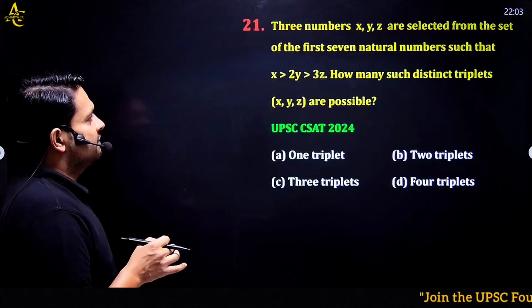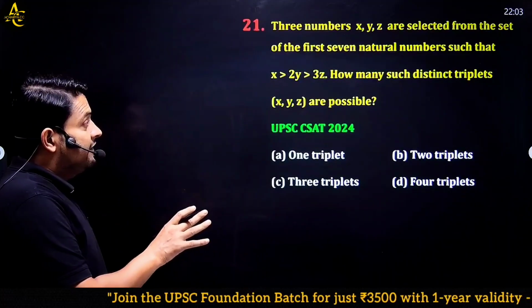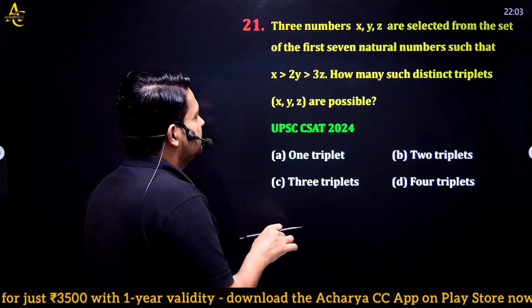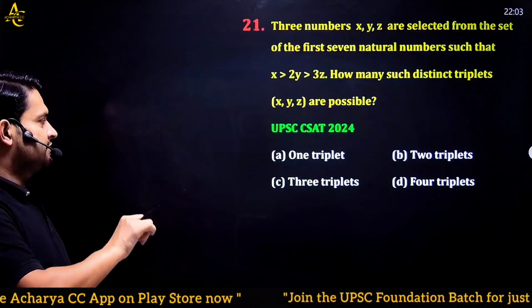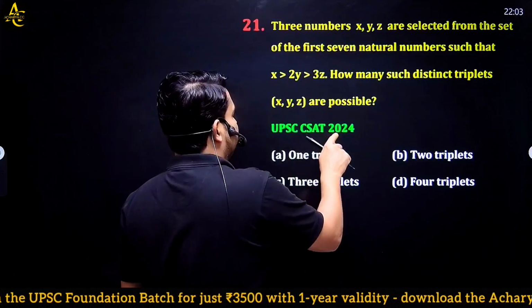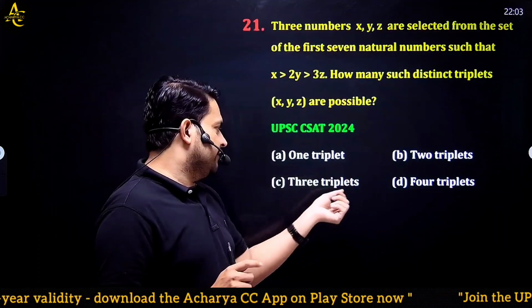Any numbers x, y, z are selected from the set of the first seven natural numbers such that x is greater than 2y is greater than 3z. How many such distinct triplets of x, y, z are possible? UPSC CSAT 2024. This question was asked. We have four options: 1, 2, 3, and 4 triplets.